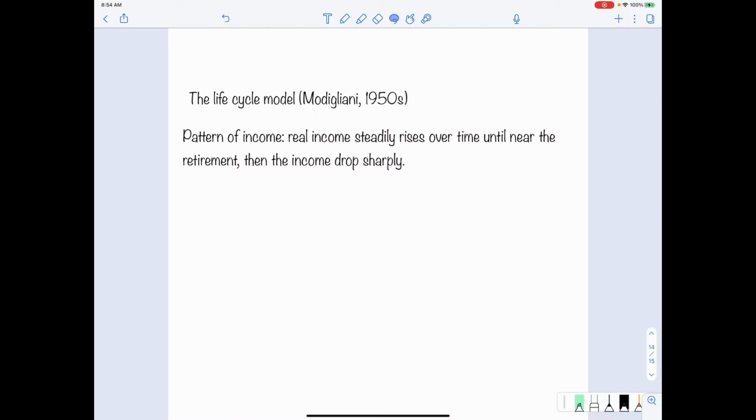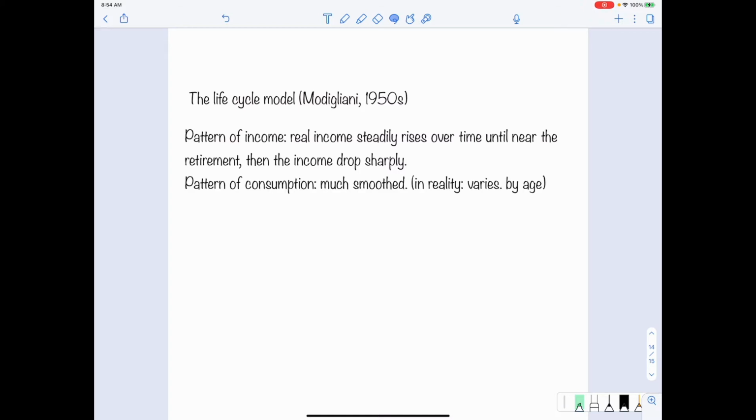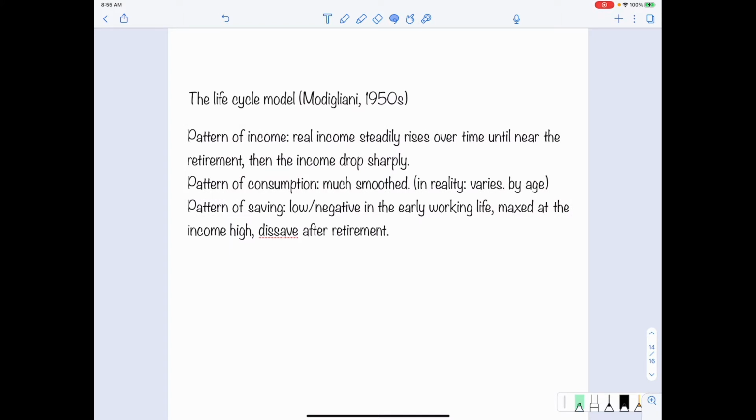lifetime. We claim that the real income steadily rises over time until near the retirement, and then the income will drop sharply. Another assumption we made is about the pattern of consumption. Here, we are bearing the concept of consumption smoothing in mind, and so we believe that the pattern of consumption is much smoothed. So in the chart, we will show it as a flat line, but we do know that in reality, it does vary by age. The next assumption we made is related to the pattern of savings.